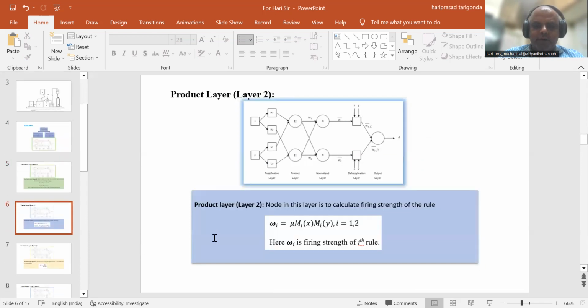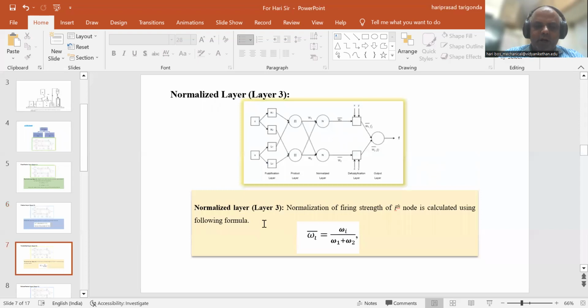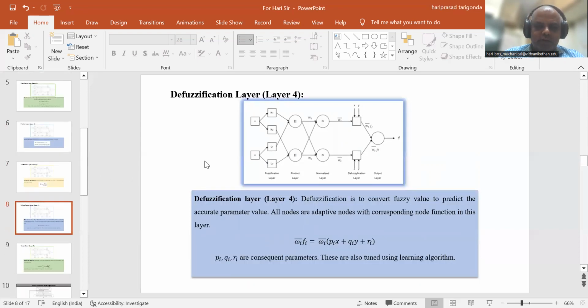The second layer is called the product layer. Here, each node in this layer calculates the firing strength of the rule. The third layer is called the normalized layer, where the normalization of the firing strength of the ith node is calculated using the following formula. The fourth layer is the defuzzification layer, which converts fuzzy values to predict accurate parameter values. All nodes are adaptive nodes with the corresponding node function, and this layer is calculated like this.